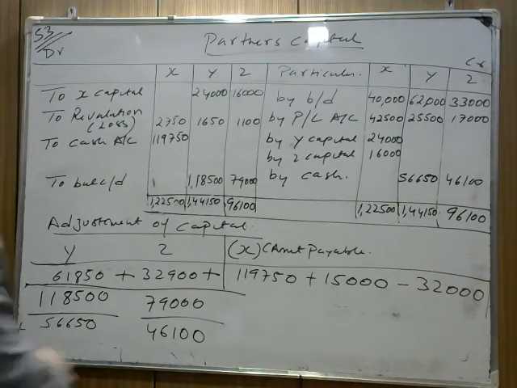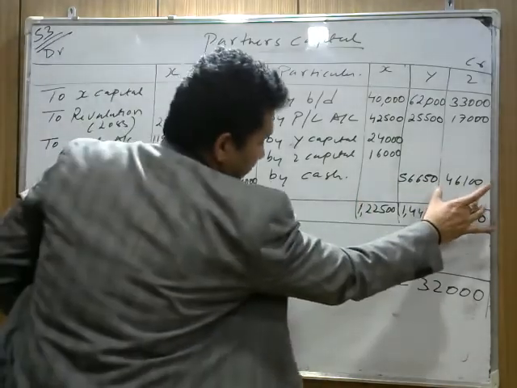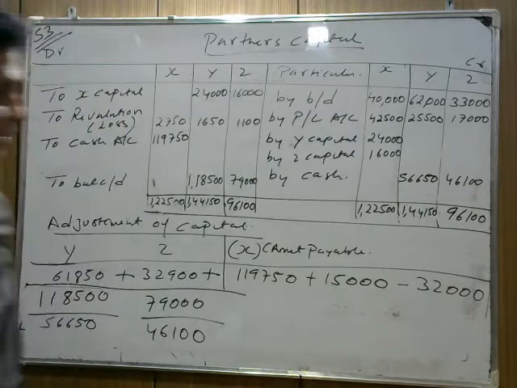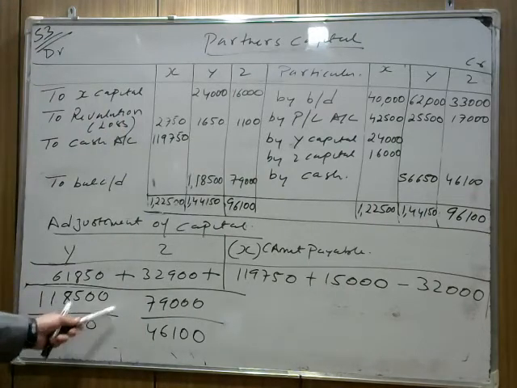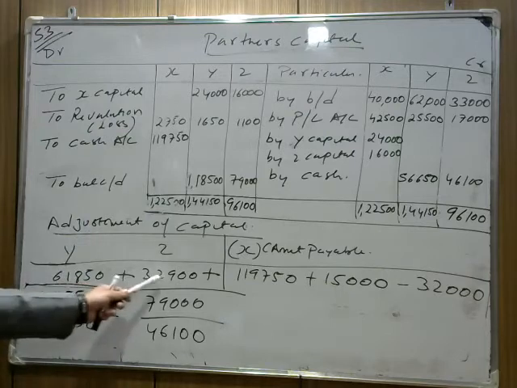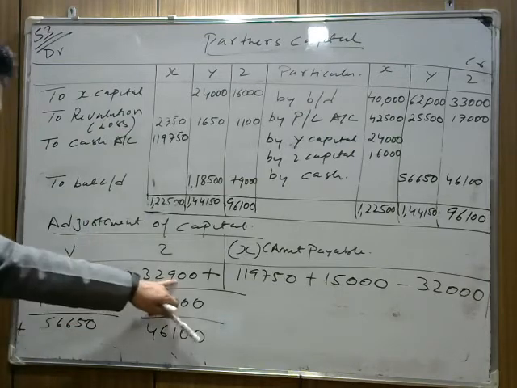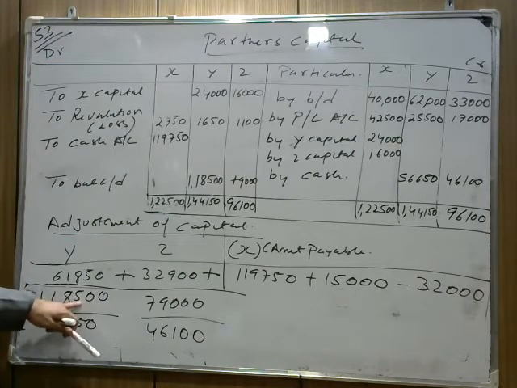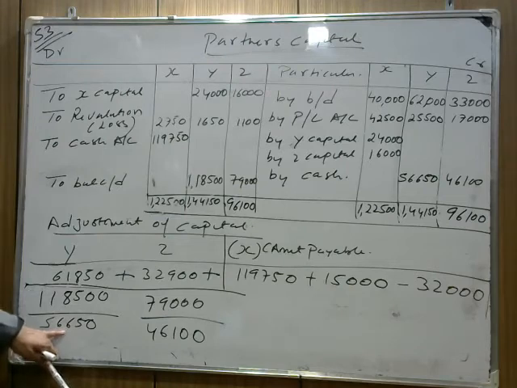Okay, here we check it. Our answer is coming the same. We have checked it too. This is how we check it. This is called the concept and this is called the balancing. So I hope you understand the concept. Y and Jet's adjusted capital is 61,850 and 32,900. As per the new agreement, Y needs to bring 1,18,500. It means Y has to bring 56,650 more in cash.